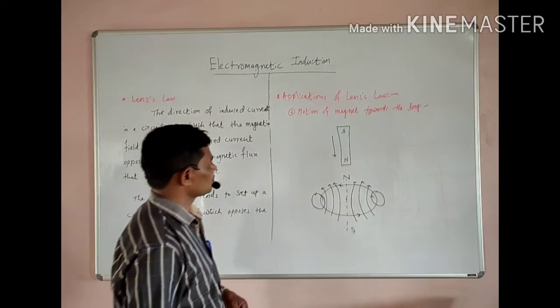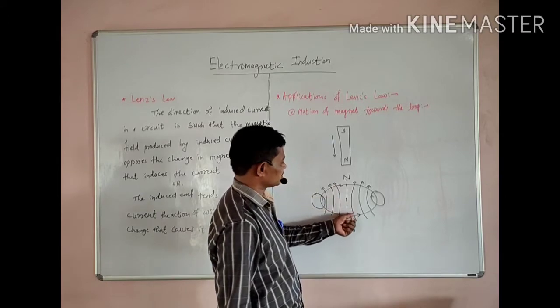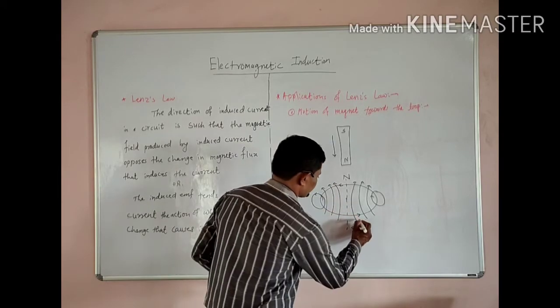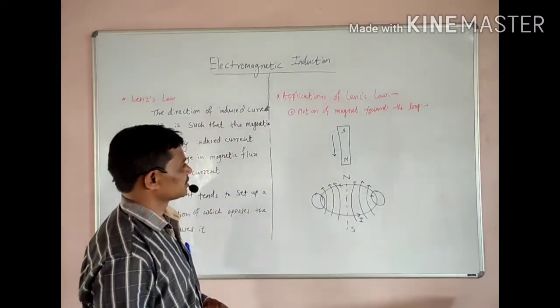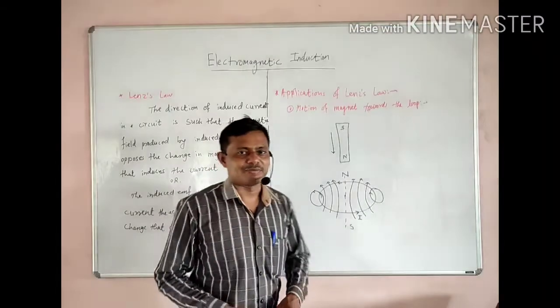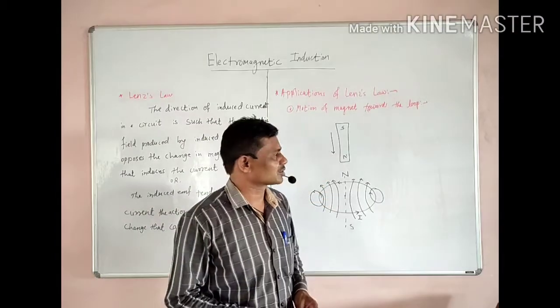This is the application of Lenz's law, because we are able to find the direction of induced EMF or direction of induced current inside the current-carrying conductor. The application of Lenz's law is the motion of a magnet towards the loop.